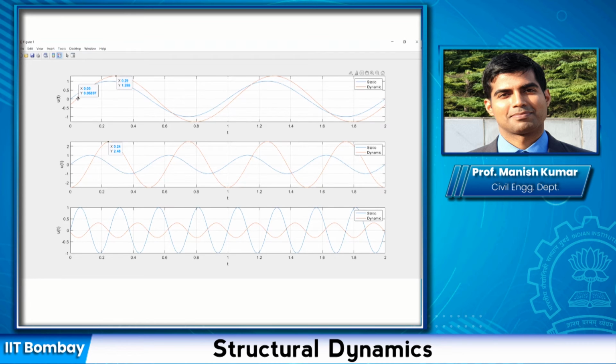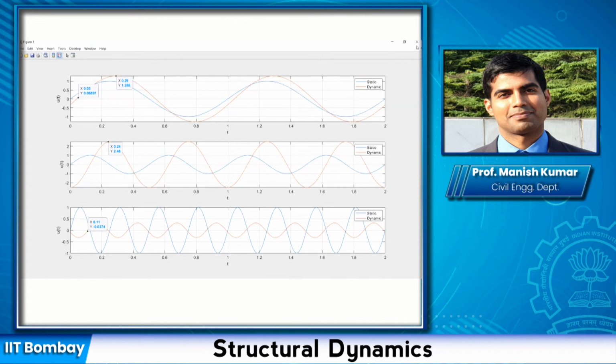In the third one, it is actually 0.12. That should be equal to the 1/4 of the time period. And in the third one again, I can see that this goes to 0 at some value here, which is close to 0.11 second. So depending on these, you can find out how much is the time lag between the applied force and the response function.